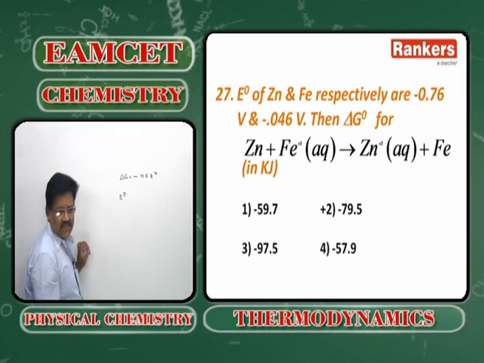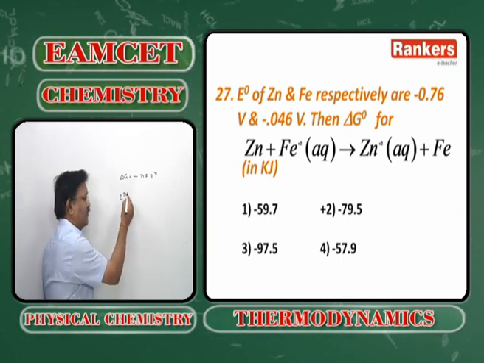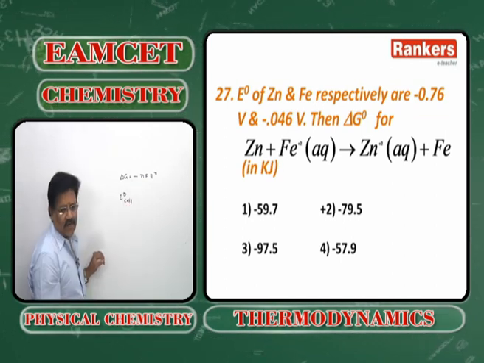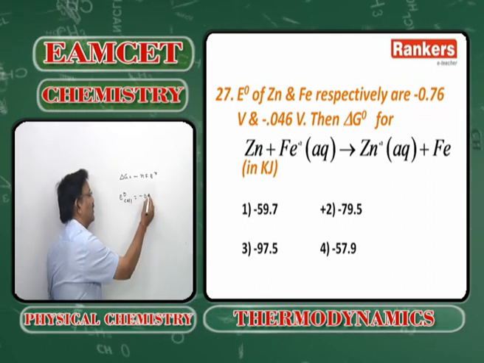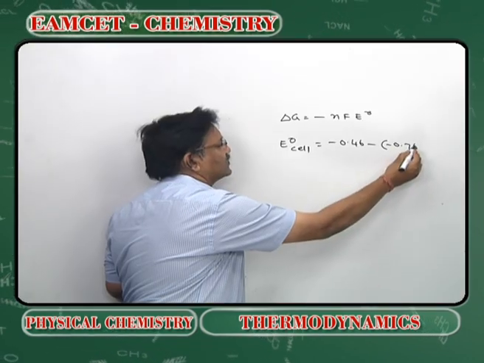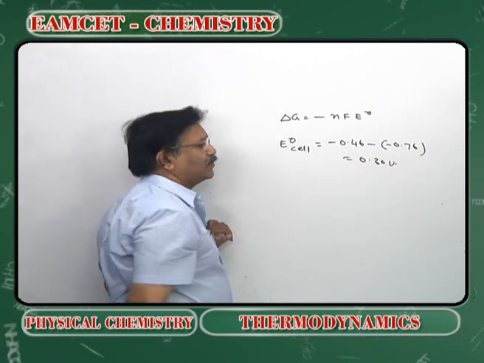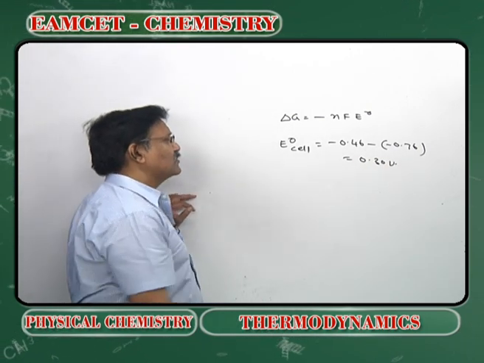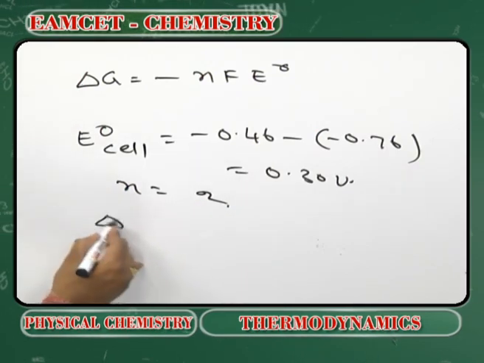In this case, E naught of this cell: iron will act as the cathode and zinc will act as the anode. E naught of the cell is equal to minus 0.46 minus (minus 0.76). It is 0.30 volts, 0.330 volts. Now what is the n value here? 2. So delta G naught is equal to